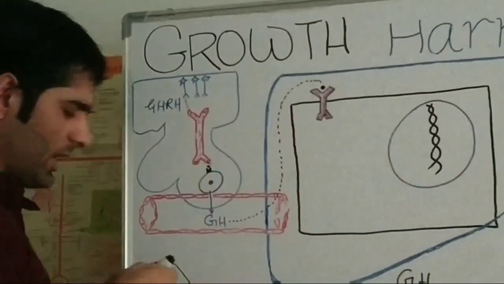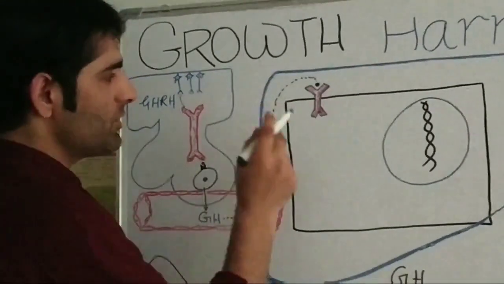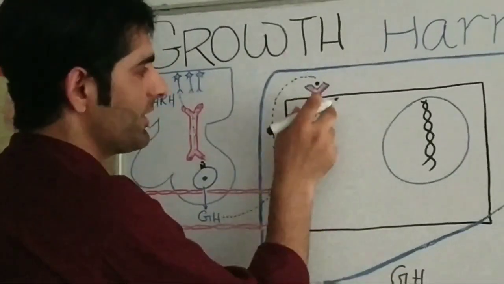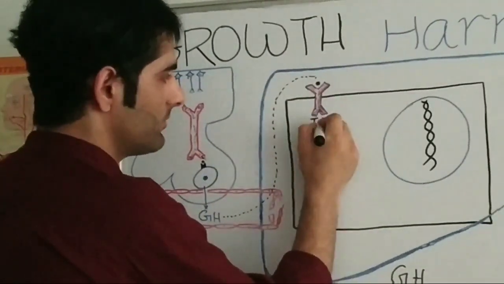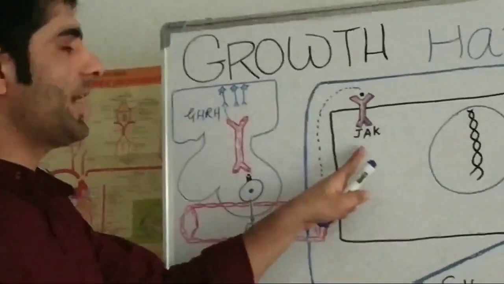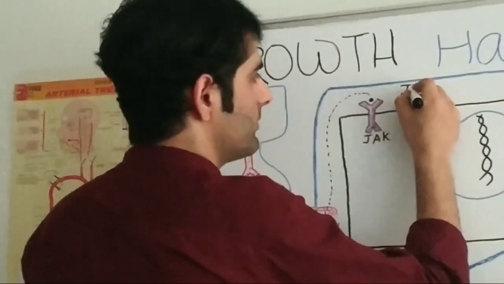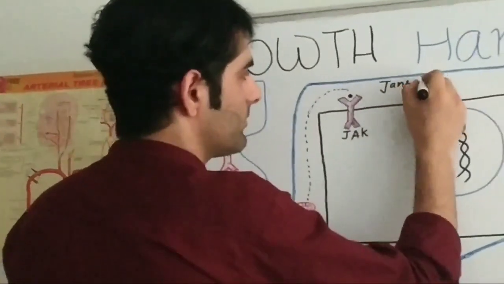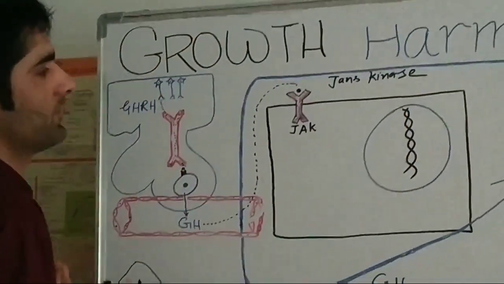Now, we will see how this receptor activates this JAK-STAT machinery. First of all, after activation of this receptor, it activates a protein, that is JAK. J-A-K, JAK. The full form of JAK is Janus kinase. Let me write here. Janus kinase.